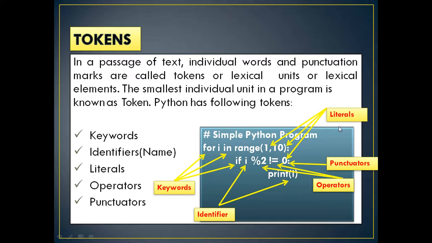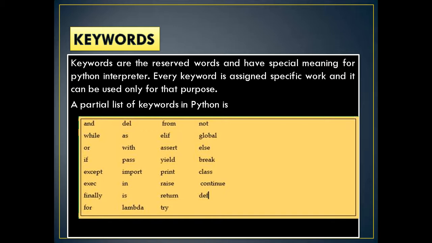You can use i, j, k as a user-defined word, an identifier. Literals means a constant which cannot be changed. 1 is a constant, 10 is a constant, 0 is a constant, therefore they are called literals. Of course the operators, the modulus symbol and the not equal to symbol, are examples of operators. What are punctuators? A colon, comma, semicolon, single quote, double quote, all are examples of punctuators. So remember: keywords, identifiers, literals, operators and punctuators are the Python tokens.